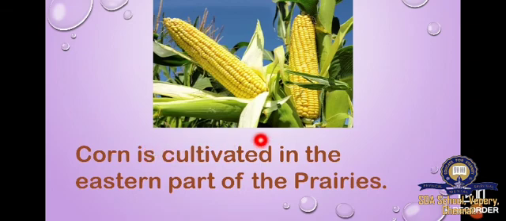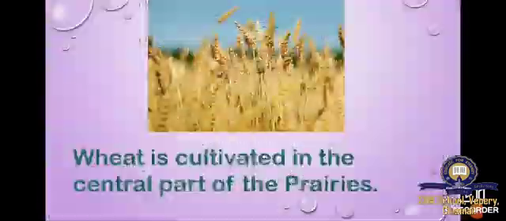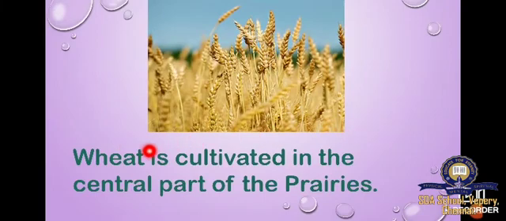Corn is cultivated in the eastern part of the prairies. What is cultivated in the eastern part of the prairies? Corn. The other name of corn is maize. Very good. M-A-I-Z-E, maize. And then wheat. Wheat is cultivated in the central part of the prairies. Corn is cultivated in the eastern part. Wheat is cultivated in the central part.